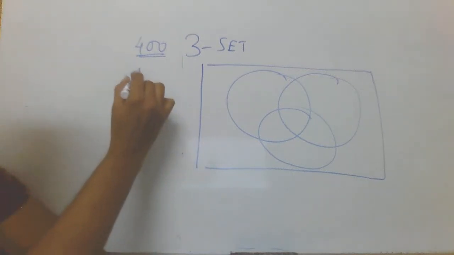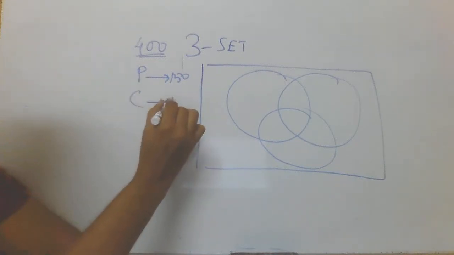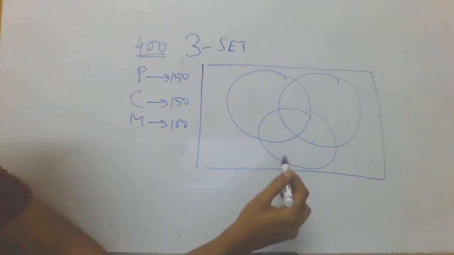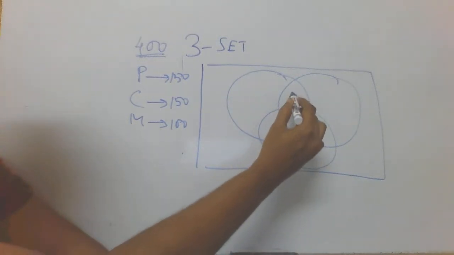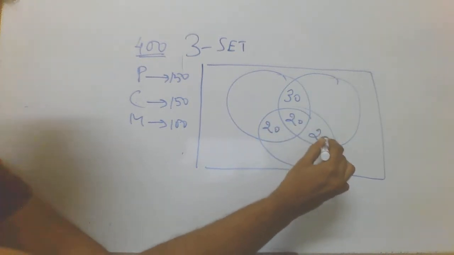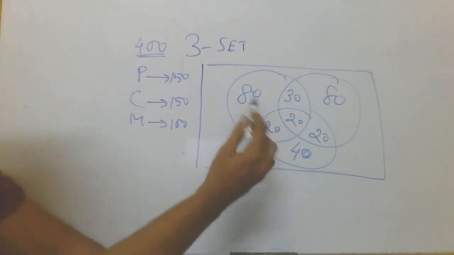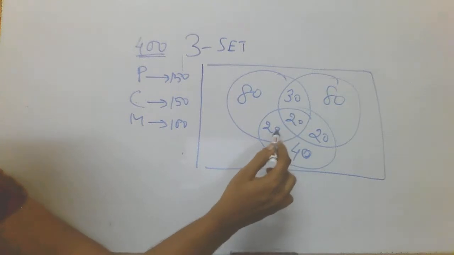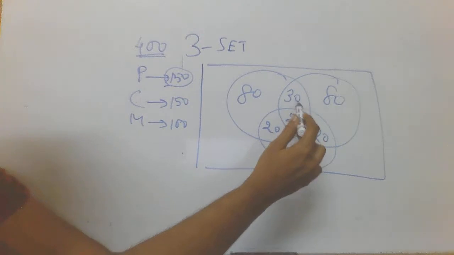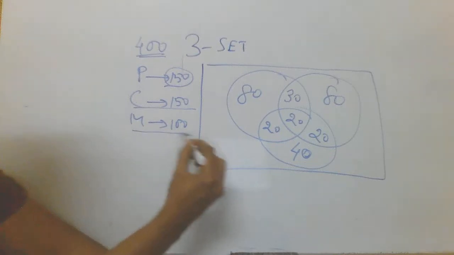The number of students who liked physics is 150. The number who liked chemistry is again 150. The number who liked maths is 100. Now we framed individual values for each of them. Here we wrote 30, 20, 20, 20, 80, 80 and 40. Adding 30, 80 plus 30 is 110, 130, 150: that adds up to 150 people who like physics. Likewise 80 plus 30, 110, 130, 150 again, liking chemistry, and then 40, 60, 80, 100 liking mathematics.